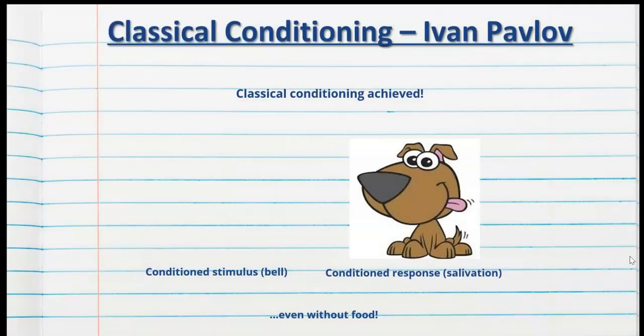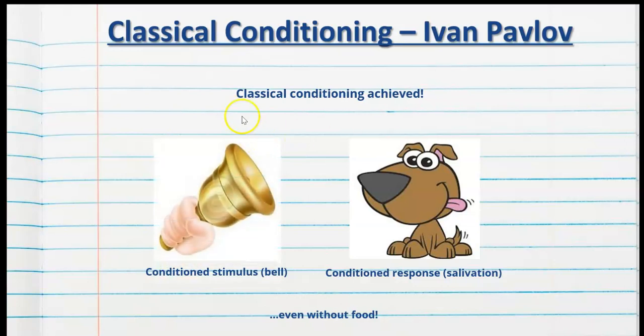Now eventually, the dogs learnt, or in other words were conditioned, to associate food with that bell. So in other words, they had learnt that that bell means food is coming. So at this point, classical conditioning had been achieved. So when Pavlov rang the bell, the dogs would salivate.